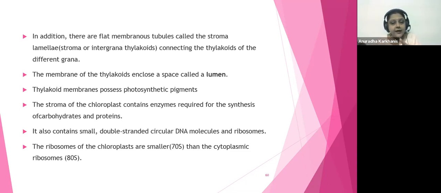Fine. But the actual synthesis of glucose, the actual formation of the sugars, whatever enzymes are required would not be present in the thylakoid. Rather, they would be present in the stroma. So ultimately, the sugars will not be formed inside the thylakoid or the grana, but the sugar will be formed in the stroma. Okay, so both are interdependent.